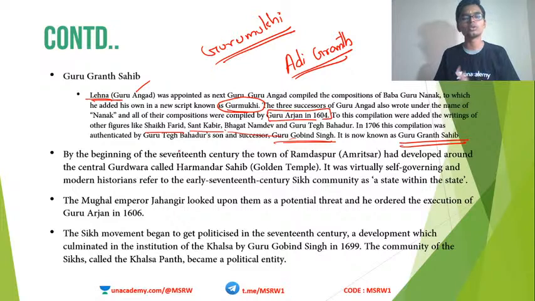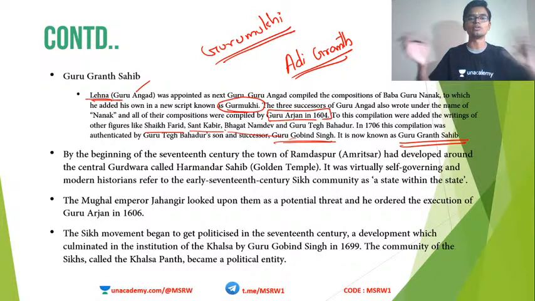Adi Granth and Guru Granth Sahib are not one and the same. Adi Granth is the book compiled by the 5th Sikh Guru, Guru Arjan, based on the teachings of the first 5 Sikh Gurus. Later on, the 10th Sikh Guru, Guru Gobind Singh, compiled all the teachings of all the 10 Sikh Gurus and added some other preachings also, for example from Saint Kabir, Sheikh Farid, etc., and together compiled a book. This book is known as Guru Granth Sahib, and this is the holy textbook of Sikhs.